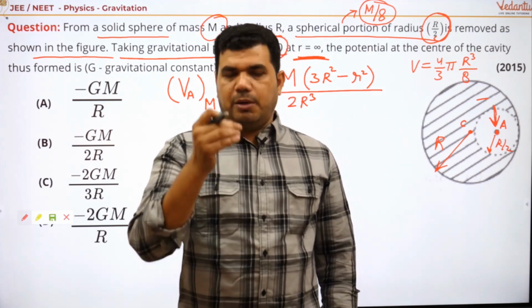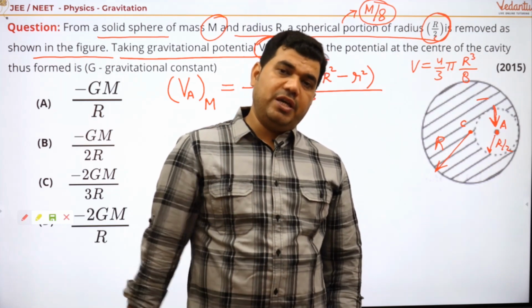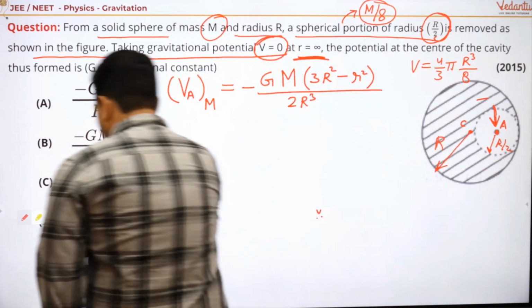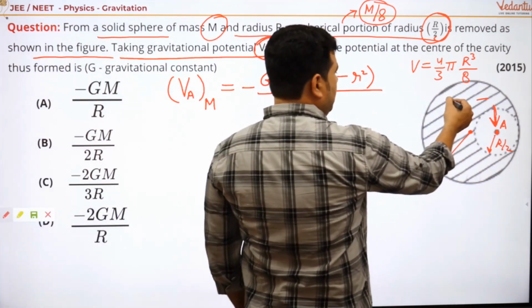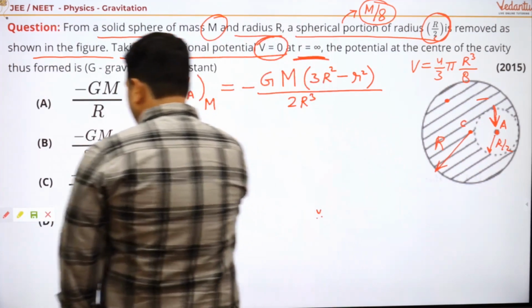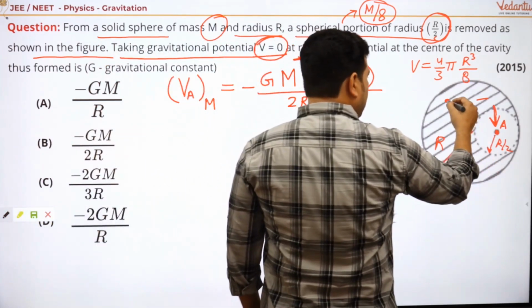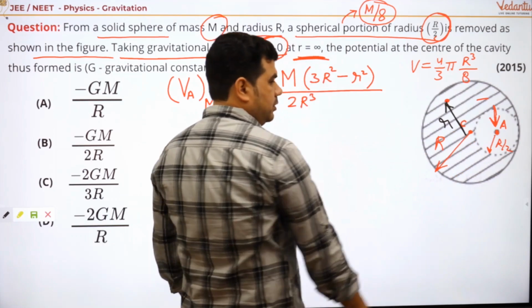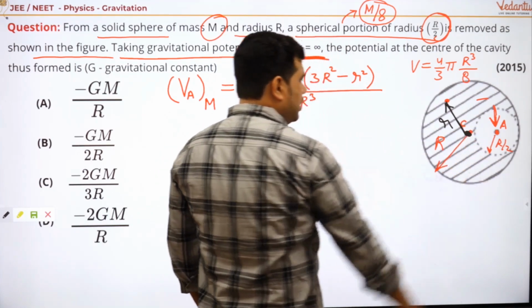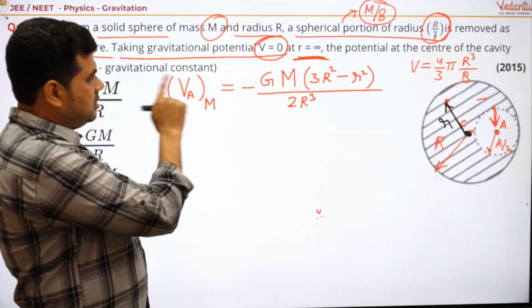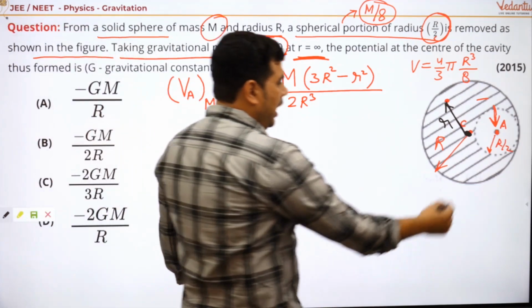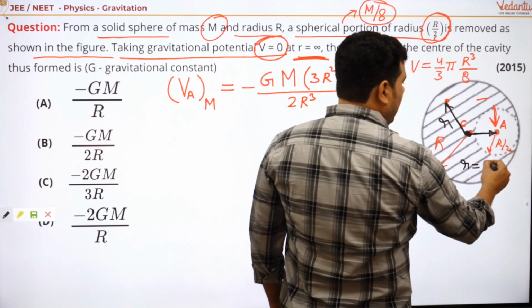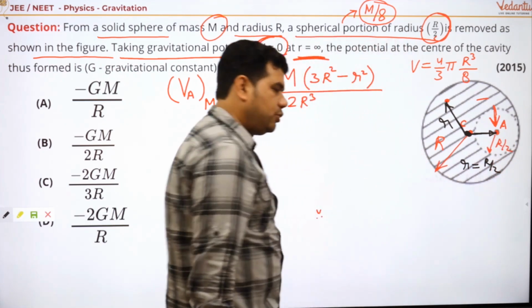For this, the potential inside the surface is at a distance small r. Suppose, see here, you have this point, and this point is at a distance r from the center. Yeah, this is the center, suppose. Then you have to apply this formula, and at this point, what is the value of small r? Now the small r is capital R by 2.